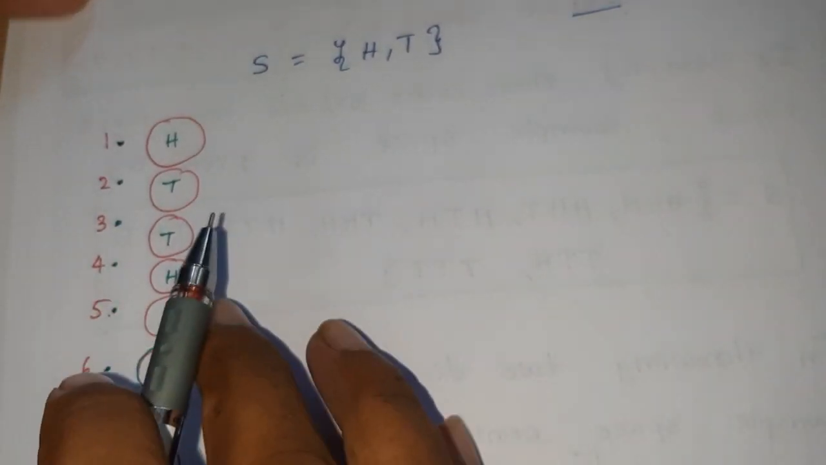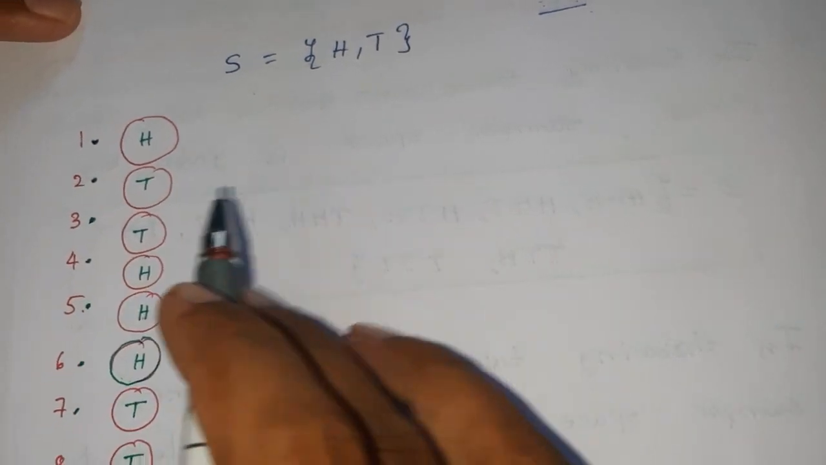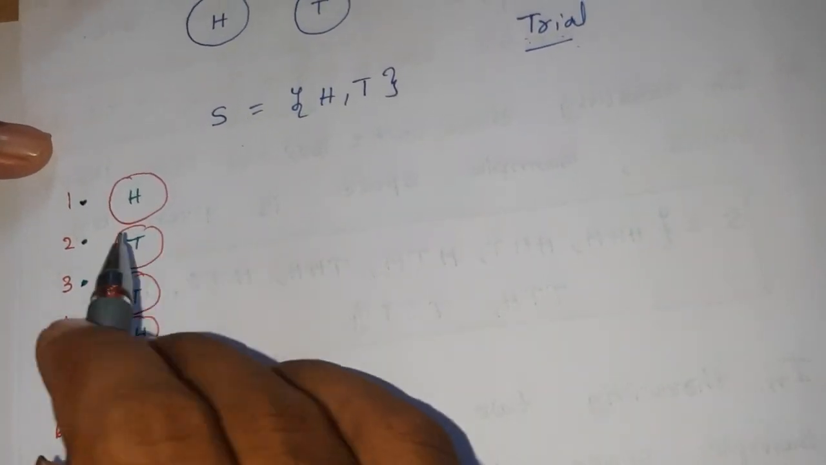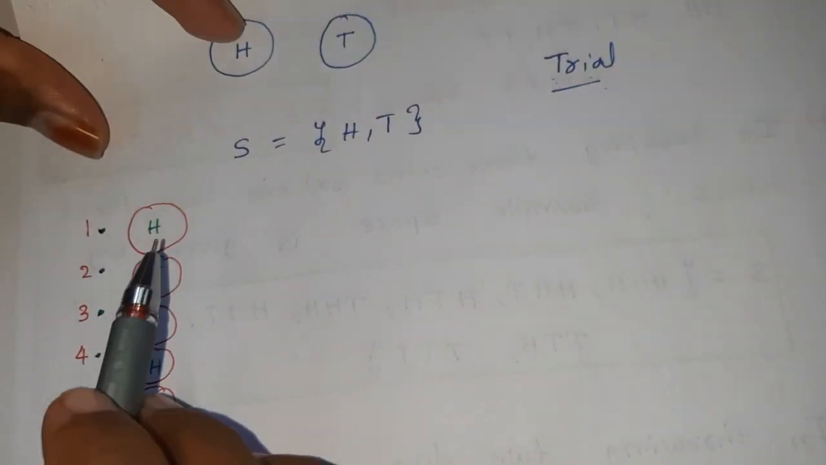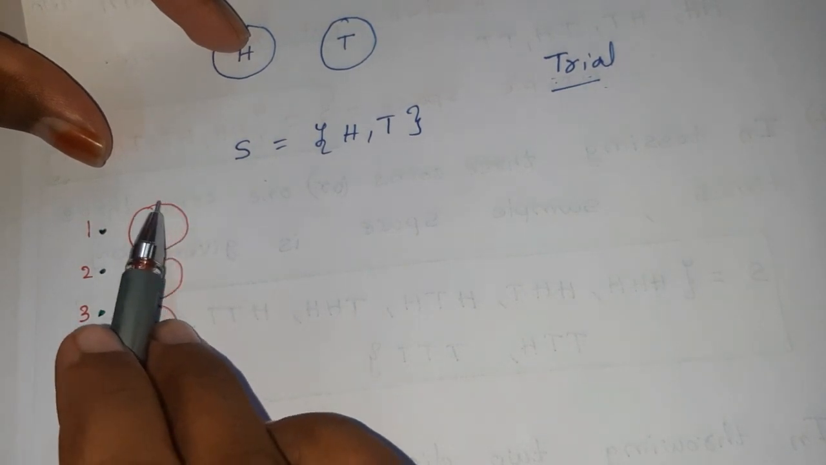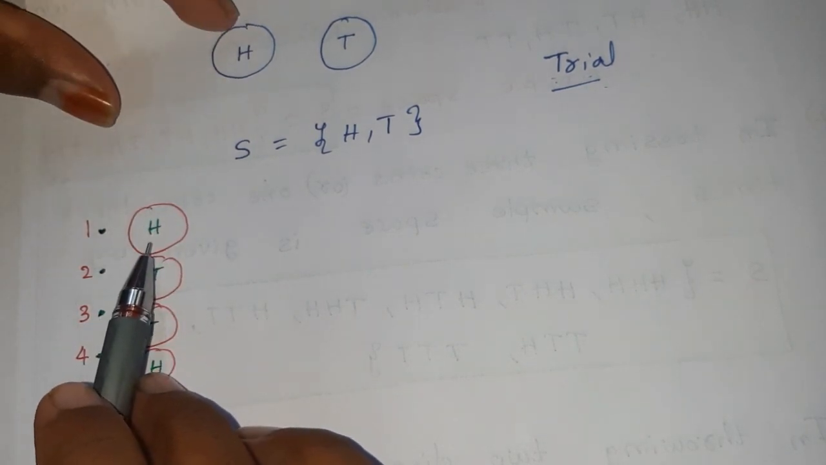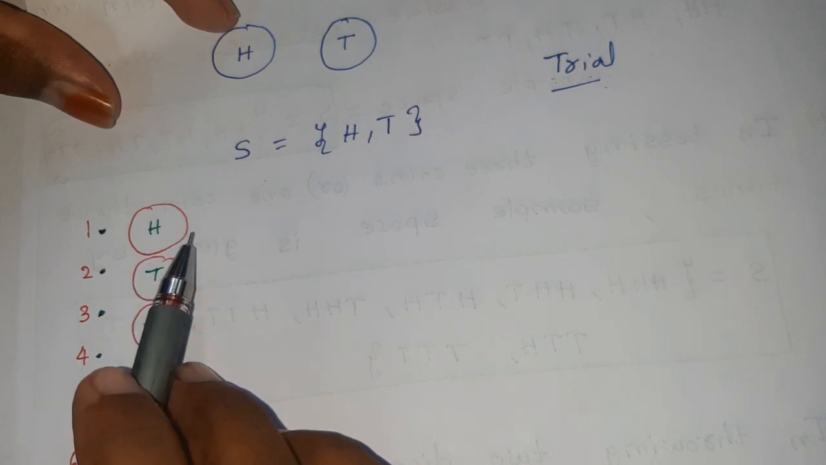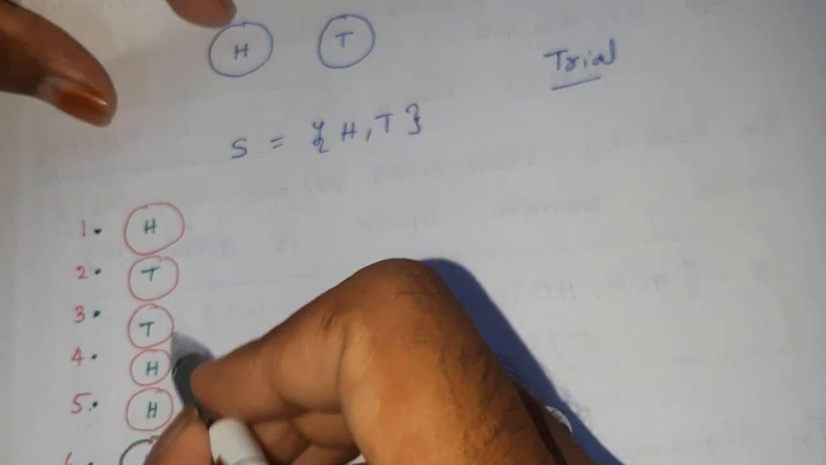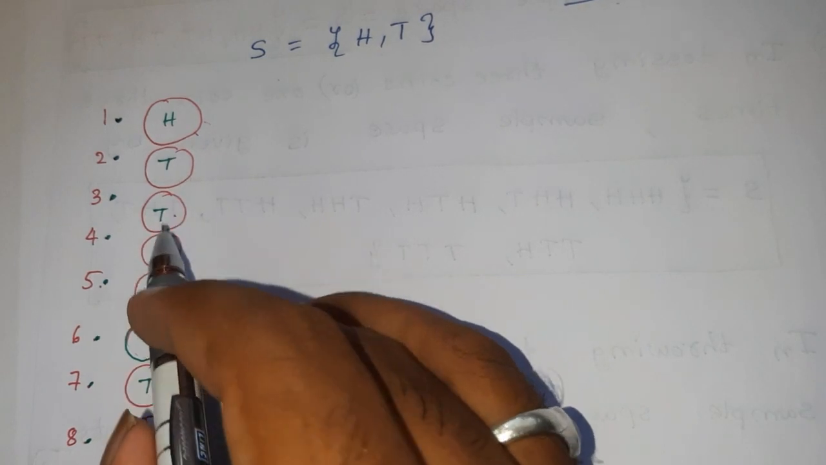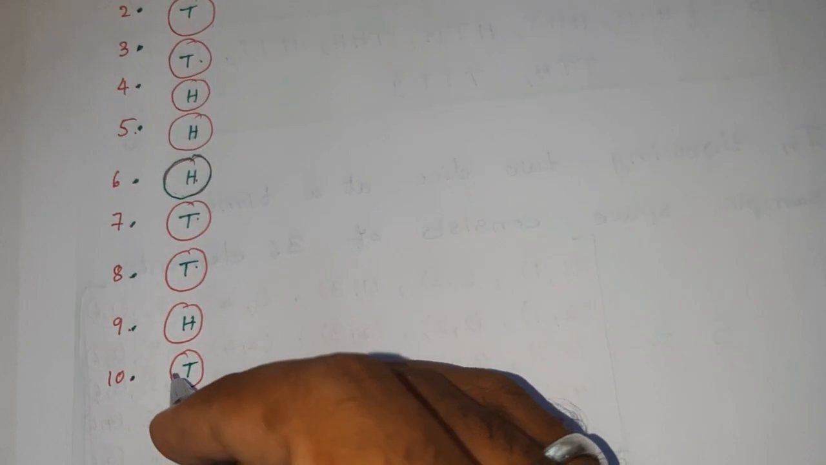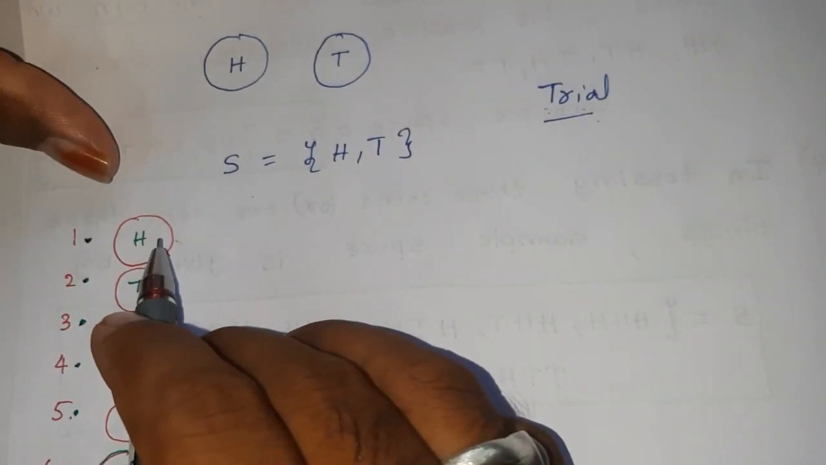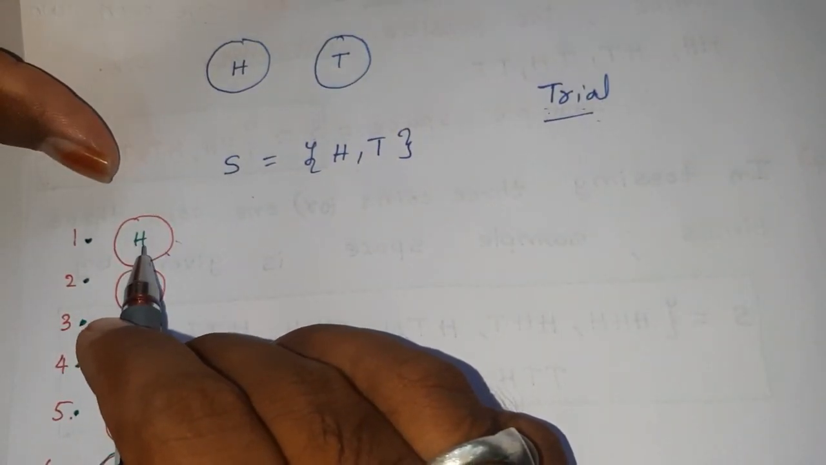For example, we are conducting an experiment. In that experiment, there are 10 trials. Each trial has an outcome, it is either head or tail. Therefore each one is called a trial. This is one trial, second trial, third trial, fourth trial, fifth trial, sixth trial, seventh trial, eighth trial, ninth trial, 10th trial.